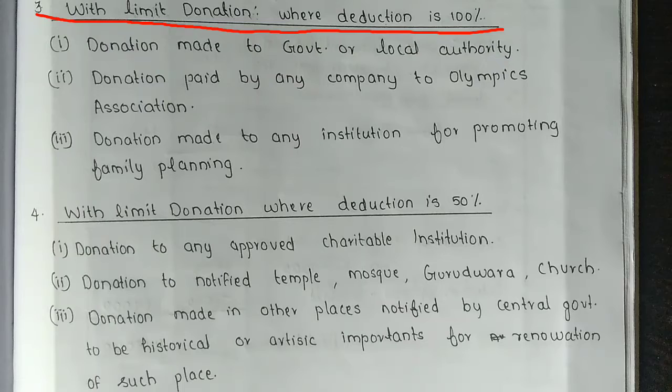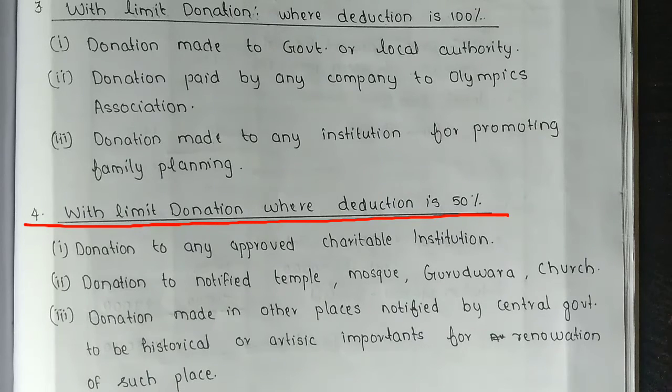The third one: with limit donation where deduction is 100%. First, donation made to government or local authority. Donation paid by any company to Olympic Association. Donation made to any institution for promoting family planning. The fourth one: with limit donation where deduction is 50%. The first one is donation to any approved charitable institution. The second, donation to a notified temple, mosque, gurudwara or church. The third, donation made for renovation of other places notified by the central government to be of historical or artistic importance.